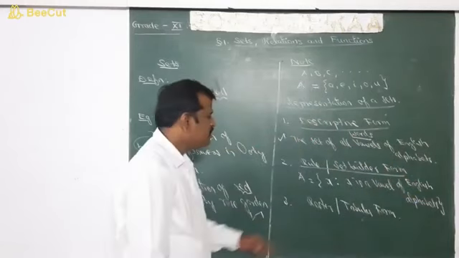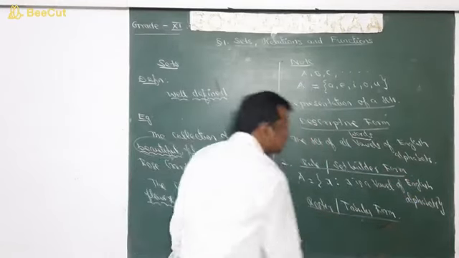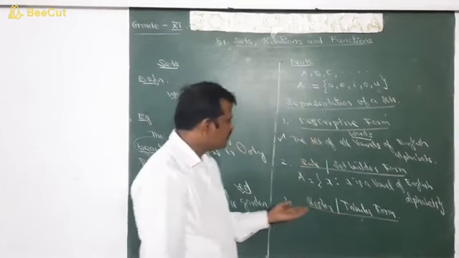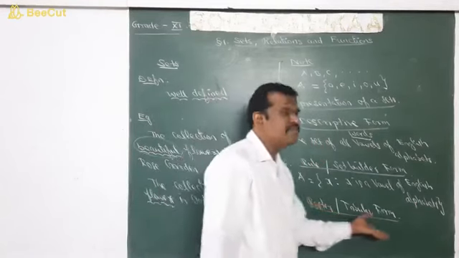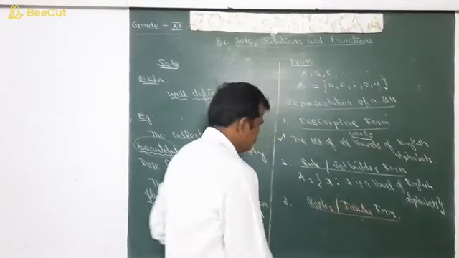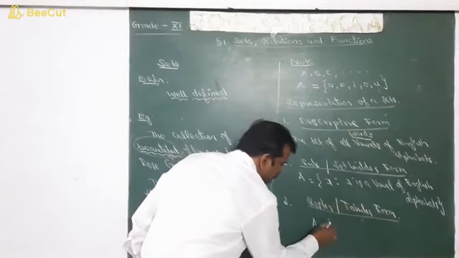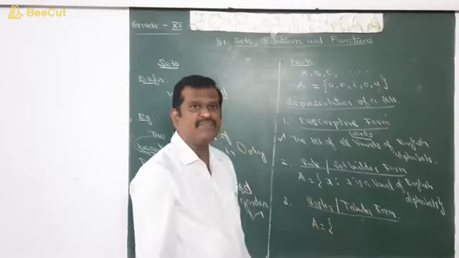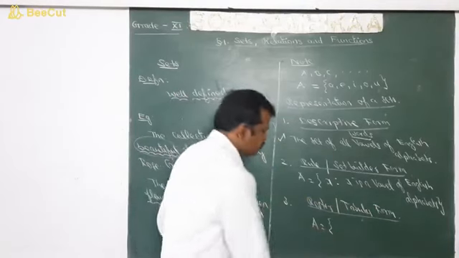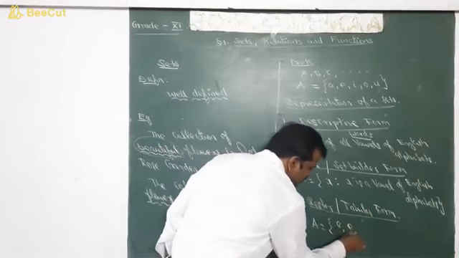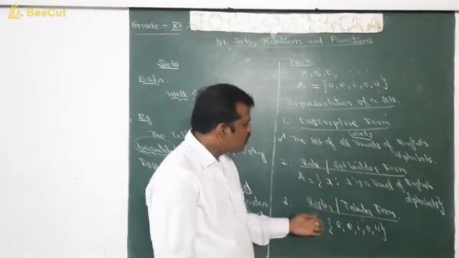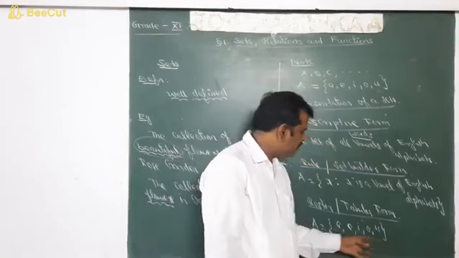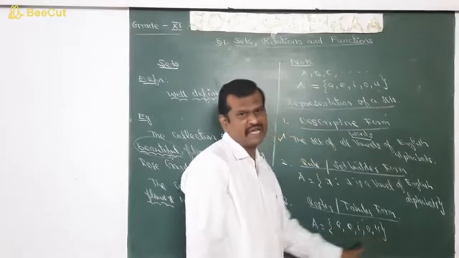Next we have roster form or tabular form, in which a set is described by listing the elements of the set. So now the same set A is equal to the set of all vowels. What are the vowels? A, E, I, O, U. So the elements are listed and separated by commas and enclosed within curly brackets or set brackets.